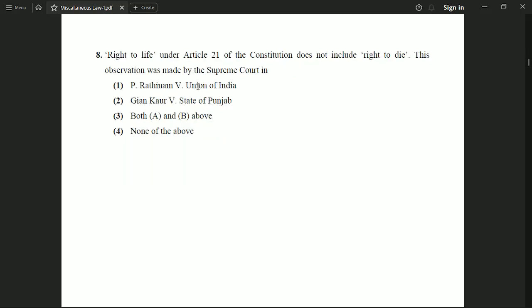So up to the next question. Next question is, right to life under Article 21 of the Constitution does not include right to die. This observation was made by the Supreme Court in option 1, P. Rathinam versus Union of India. Option 2, Gyan Kaur versus State of Punjab. Option 3, both A and B. Option 4, none of the above. And the correct option to this question is option number 2, Gyan Kaur versus State of Punjab.